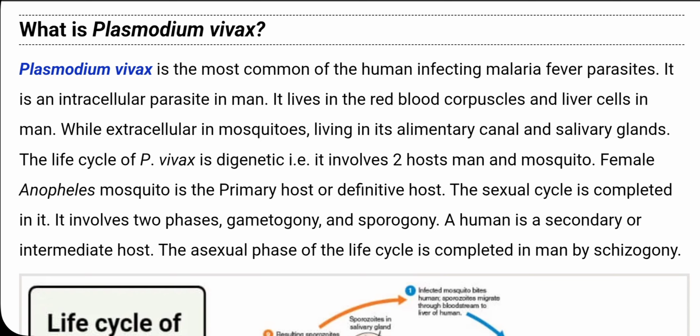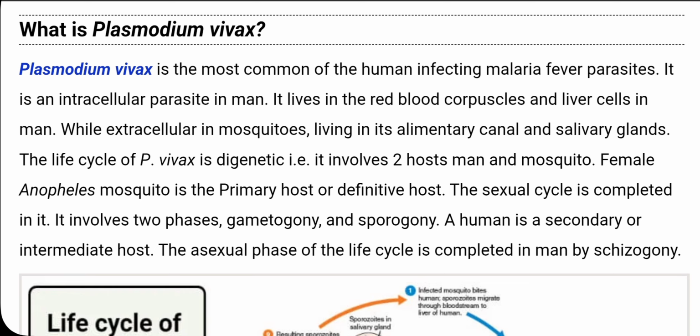Now we are going to learn about the life cycle of Plasmodium vivax. It has two hosts. One is the human being, that is man, and the other is the mosquito. The female Anopheles mosquito is the primary or definitive host, where the sexual cycle is completed, and it involves two phases, the gametogony and the sporogony.